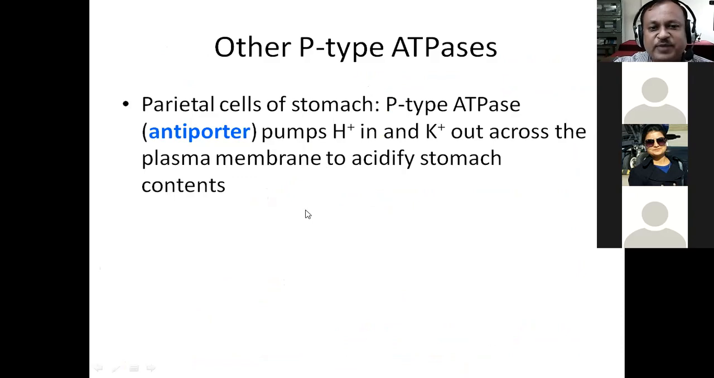Then there are other types of P-type ATPases. For example, there are the parietal cells in the stomach, which you might have already studied in your 11th and 12th standard. The function of these cells is to pump protons inside and create acidic conditions in the stomach. That movement is by the P-type ATPases, which are actually antiporters. They pump in the protons in the stomach cells and they pump out the potassium ions. So that is why it is an antiporter kind of mechanism.